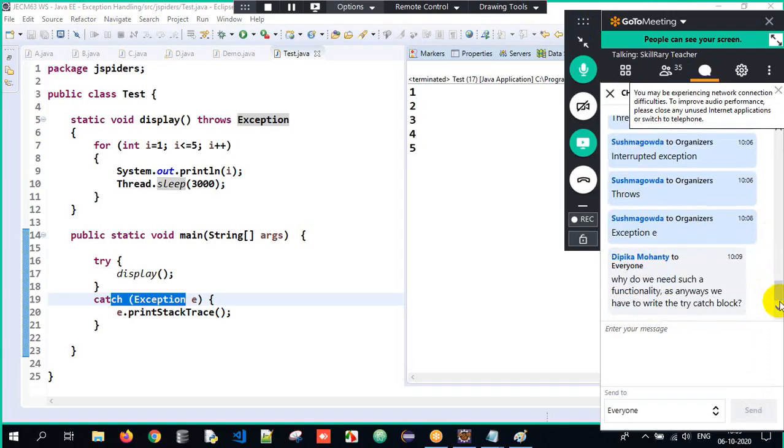Okay. So now there is one important question. Why do we use it? What is the importance of it?